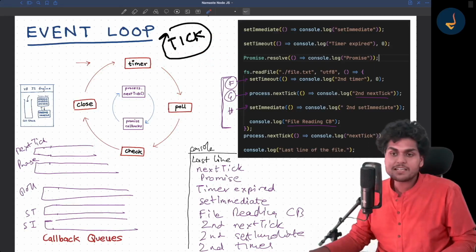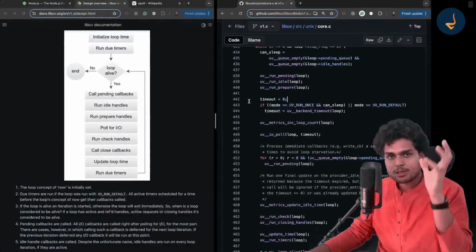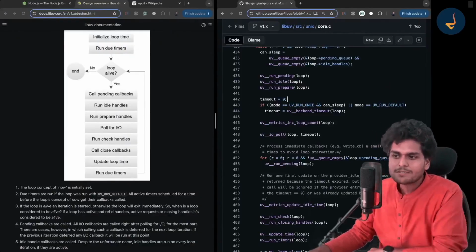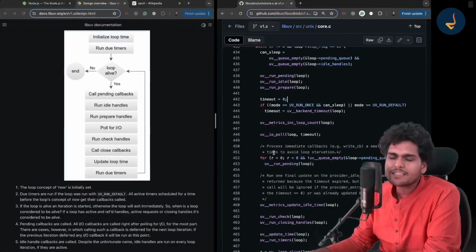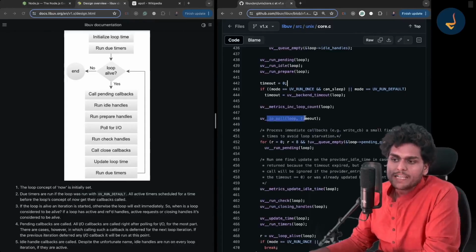So it calculates it. I know I have not explained it thoroughly and in detail, but I would request you to please go and read the code. You will understand whatever I am saying. Now it goes to the IO poll, so it goes to the poll phase.